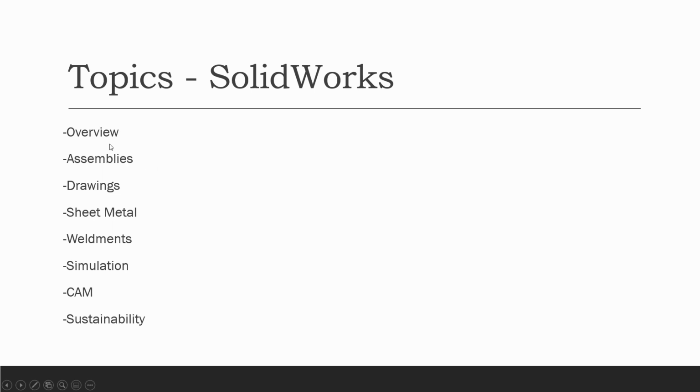So some of the videos I'd like to make are a general overview, making parts, how to make something 3D in the program, right? As well as taking those parts and making an assembly. So an assembly is multiple parts put together to make one big component, right? And then making a drawing. So basically taking assemblies or parts and putting it into a blueprint that you can give to a manufacturer to have made. Take something, an idea that you have, put it in a computer, and then turn that into something physical that can be used.